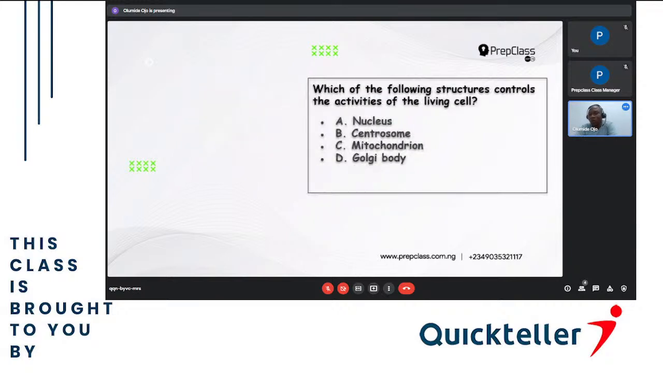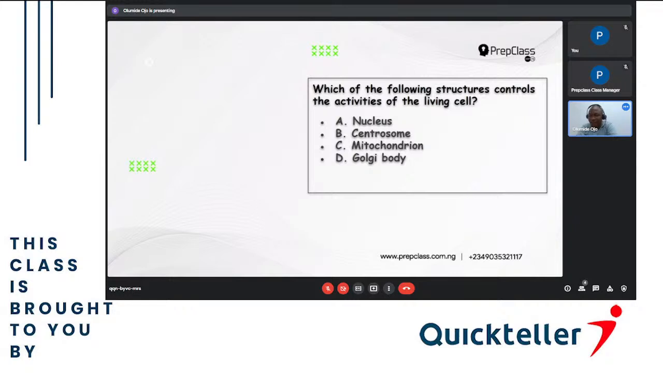The next one. Which of the following structures control the activities of the living cell? A. Nucleus, B. Centrosome, C. Mitochondrion, then D. Golgi body.